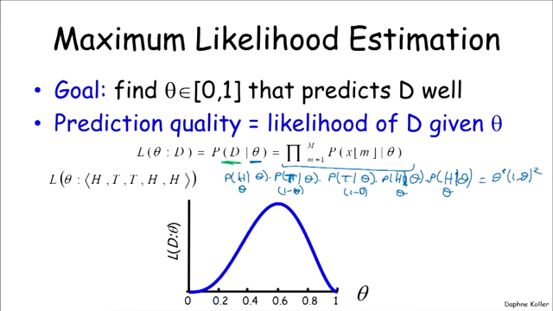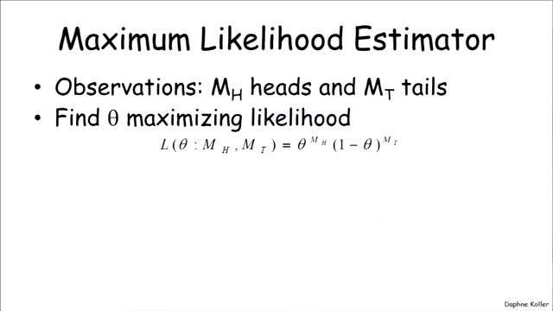Now, if we're looking for the theta that predicts D well, we just defined that as the theta that maximizes this function. And if we draw a line from this maximum down to the bottom, we can see that this function is maximized at the point 0.6, which, not surprisingly, is the same as the 3 heads that we saw over the 5 total tosses.